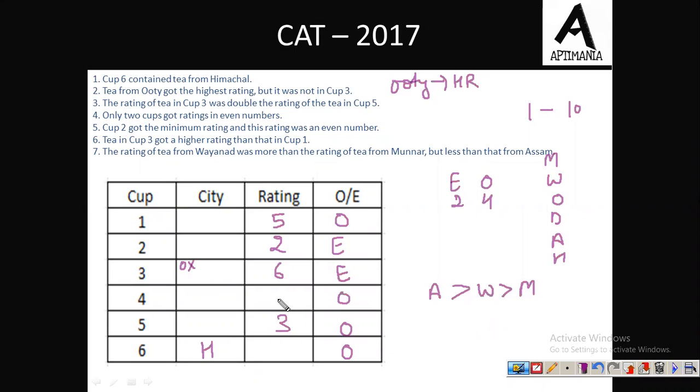Now see, यहाँ पर भी एक odd number आएगा, यहाँ पर भी odd number आएगा, and the odd numbers that we can have are 1, 3, 5, 7, 9. उसमें से 3 we have already used, 5 we have already used. 1 cannot be used because the minimum rating है that is 2. Fine. Now we have to use either 7 or 9. But हम यहाँ पर 9 नहीं दे सकते हैं because that will be highest और highest तो ऊटी से है. तो यहाँ पर 9 देके and this city must be ऊटी then. Fine. और यहाँ पर the only option that we have now is 7 only.